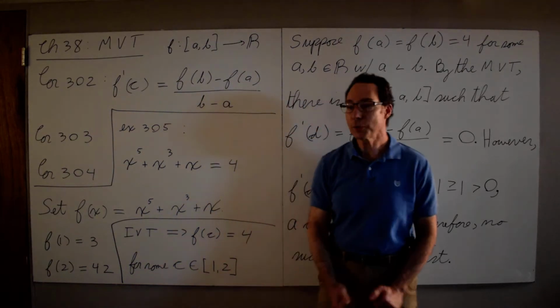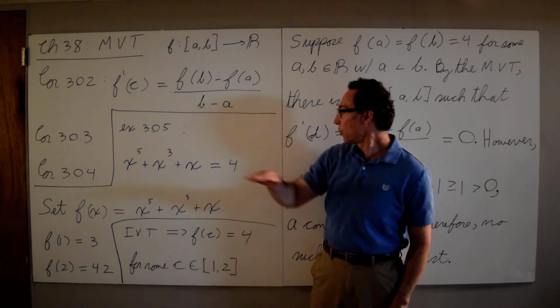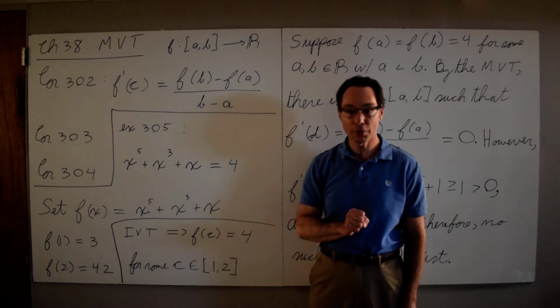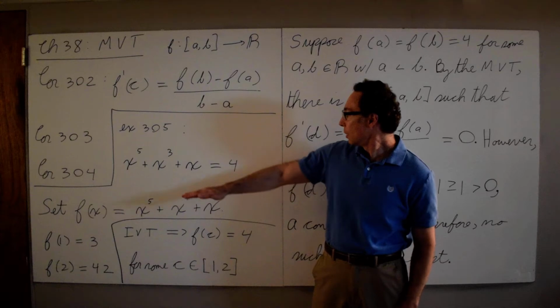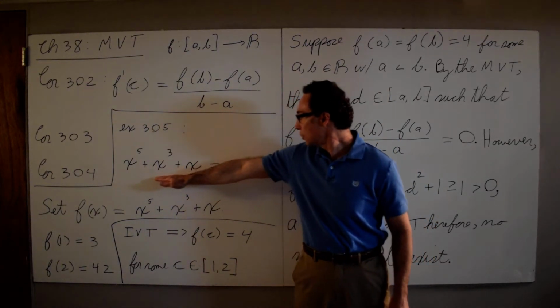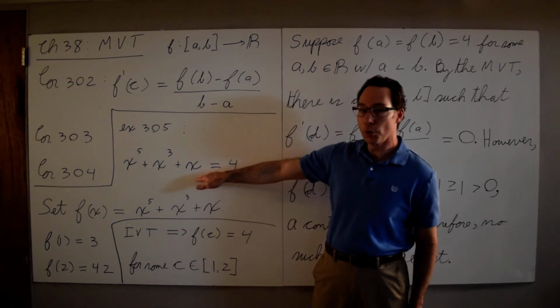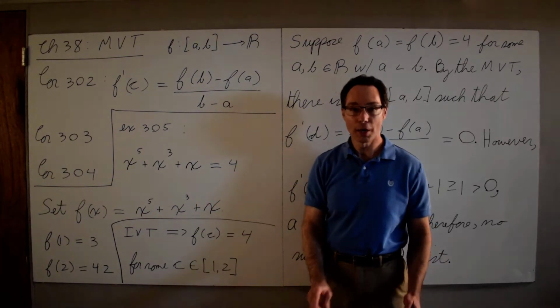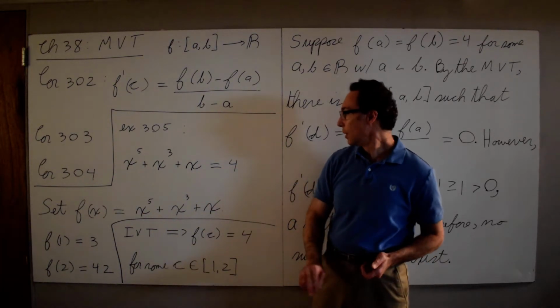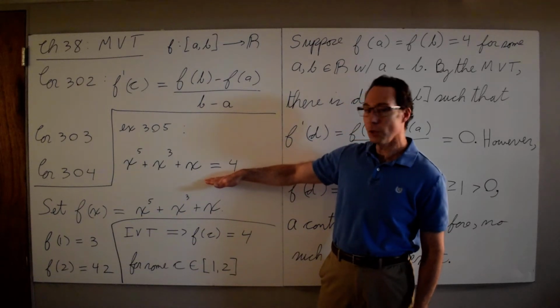What I want to do for the rest of the video is look at example 305. I'm going to do a little bit more than what is required in the notes. In the notes, we're given this equation, and our directions are to prove that this equation has at most one solution. I'm going to show that it has one and it has at most one. So we're going to show that this equation has a unique solution.